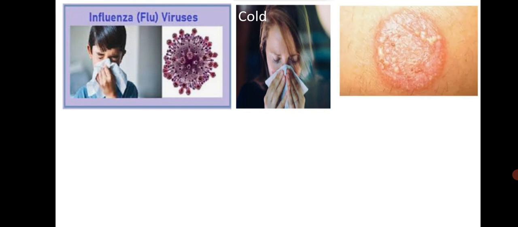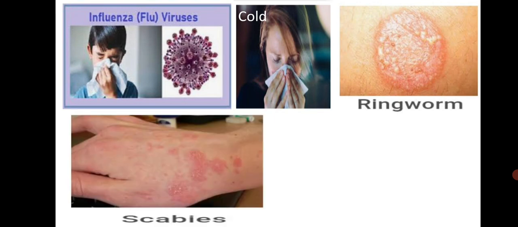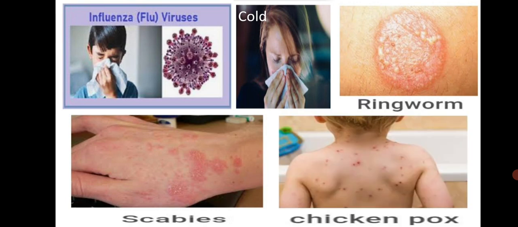Ringworm is a fungal infection of skin or scalp. It is spread by skin to skin contact. Scabies is a condition in which the skin becomes very itchy. It is also spread by skin to skin contact. Chickenpox is highly contagious and it is a viral infection causing an itchy blister like rash on the skin. That means these diseases spread from one person to the other. Such diseases are called infectious diseases.